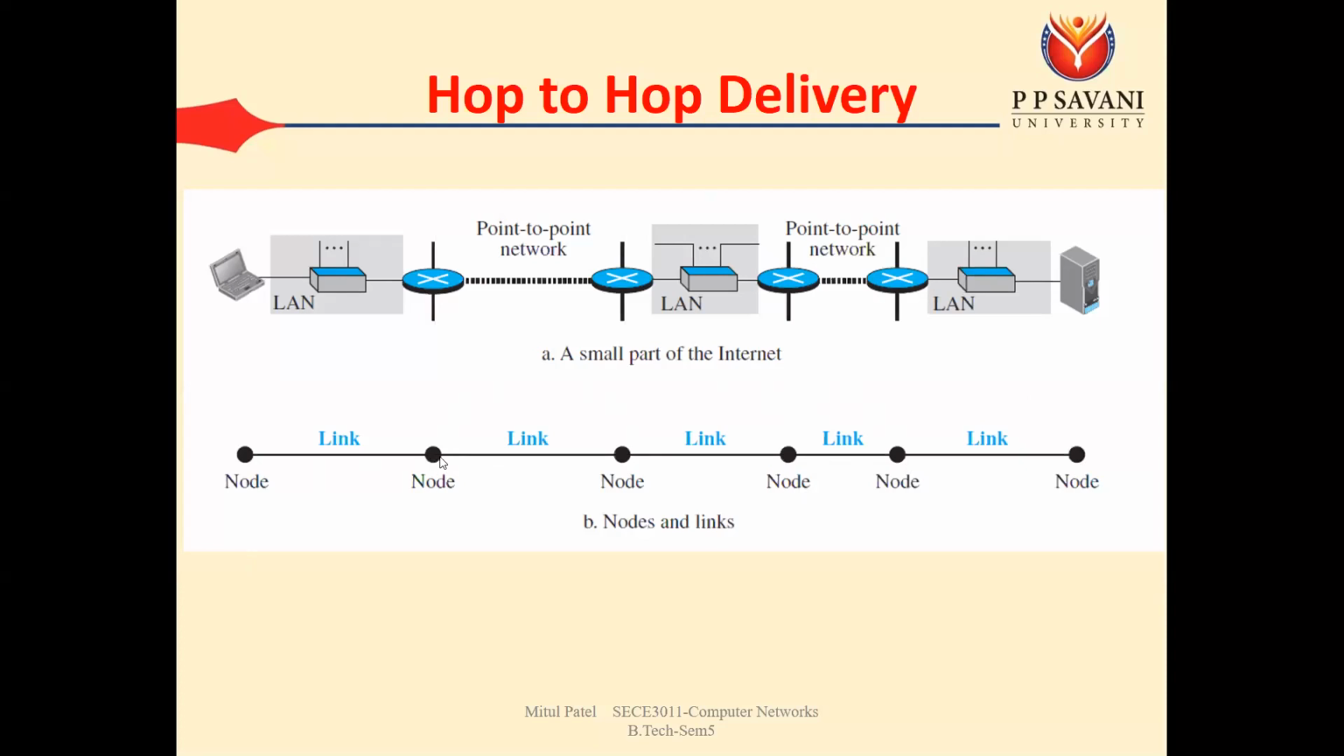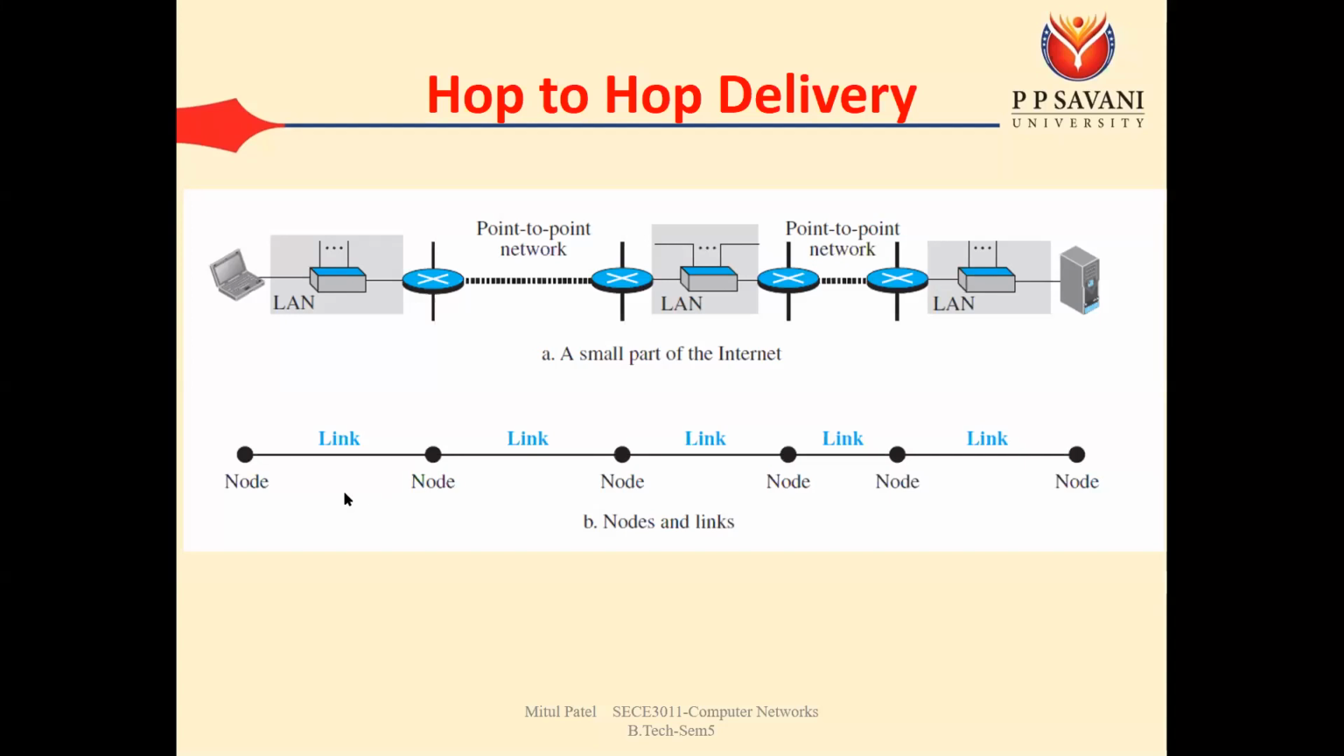In the last lecture we have seen this example: if you want to go to your friend's house in Ahmedabad, you take a car from home to the railway station, at the railway station you board a train, from the train you get off at Ahmedabad railway station, and from there you take a car and reach your friend's house. So this is one hop to hop delivery. The same thing is happening here.